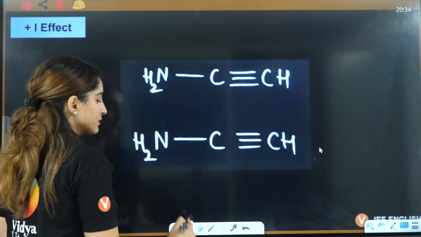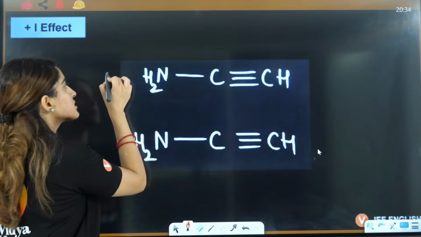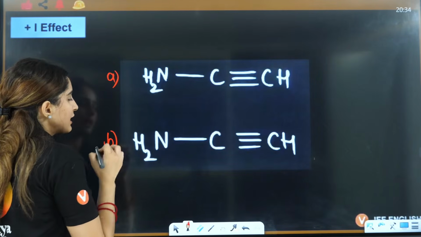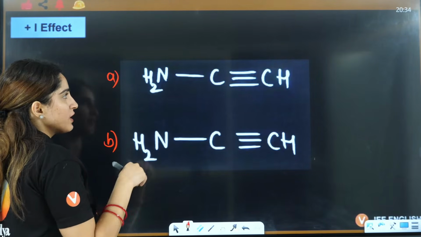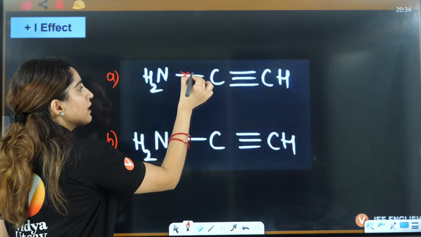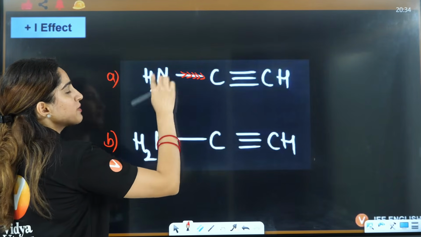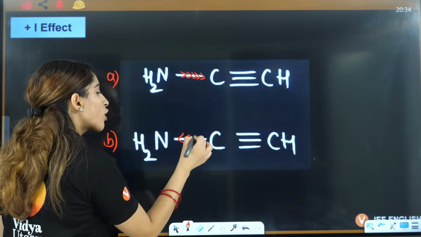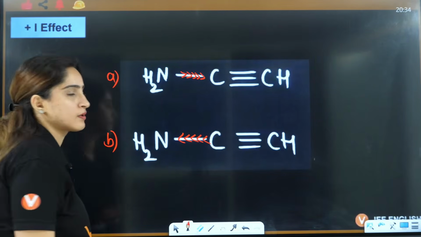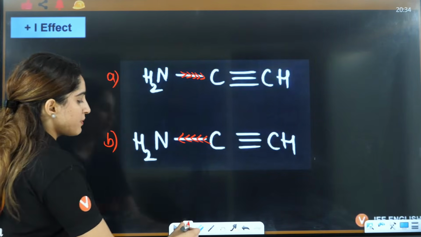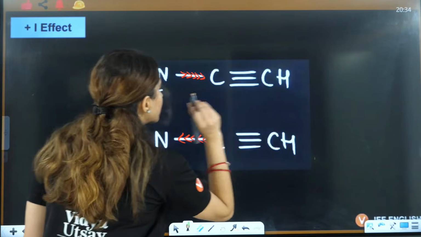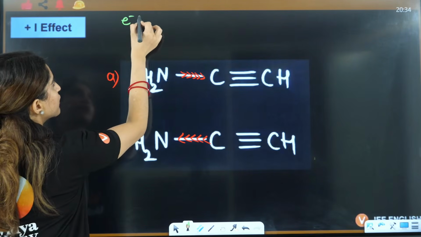Here, tell me one thing. This is A and this is B. Tell me what kind of donation will happen. Will electrons go from nitrogen to carbon or from carbon to nitrogen? Confusion, I will tell you.